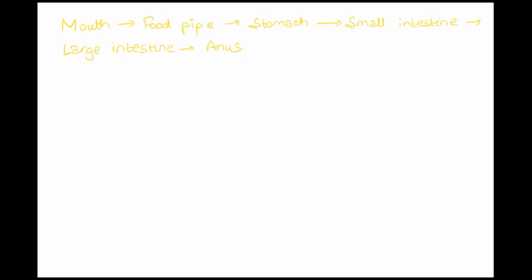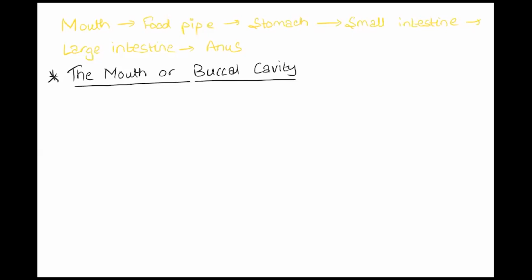So we'll start from the top, and the first part that we'll be discussing is the mouth or buccal cavity. So this is the first thing that we'll be studying.